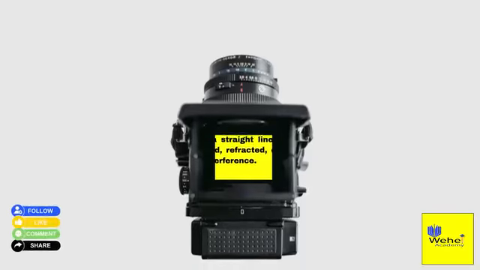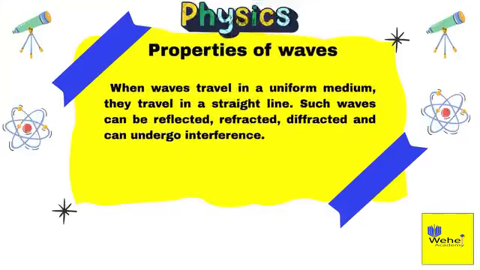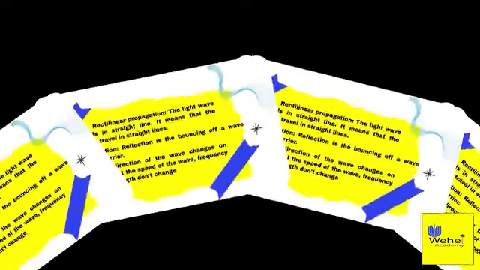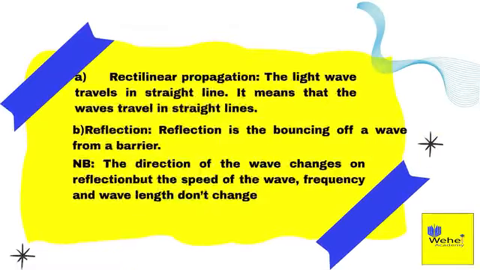Properties of waves. When waves travel in a uniform medium, they travel in a straight line. Such waves can be reflected, refracted, diffracted, and can undergo interference. A. Rectilinear propagation. The light wave travels in a straight line. It means that the waves travel in straight lines.